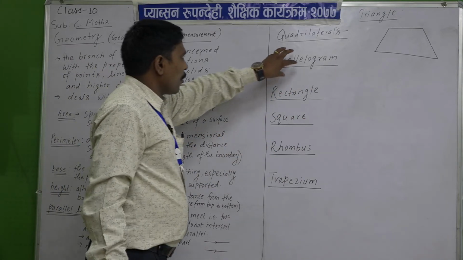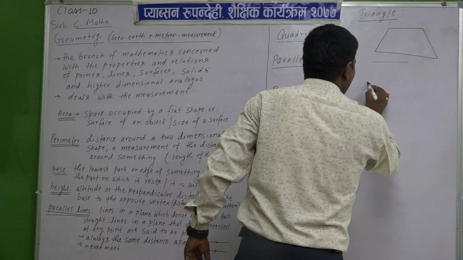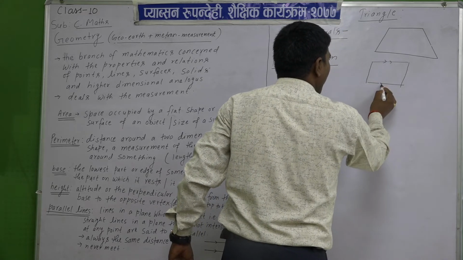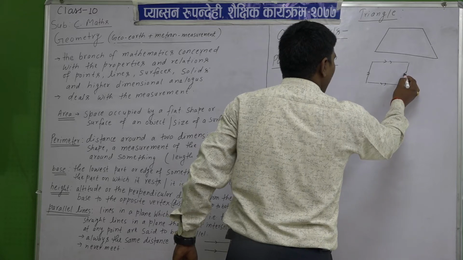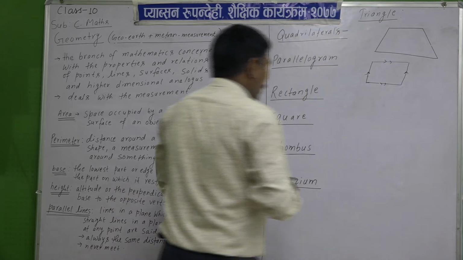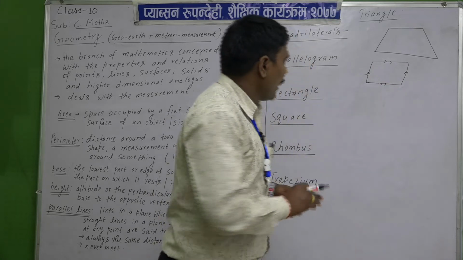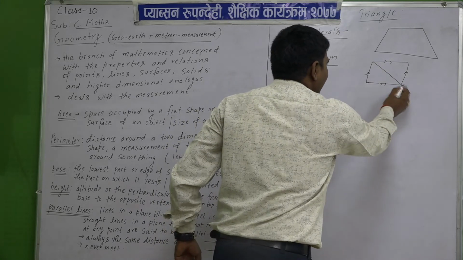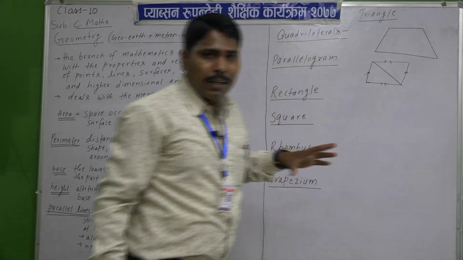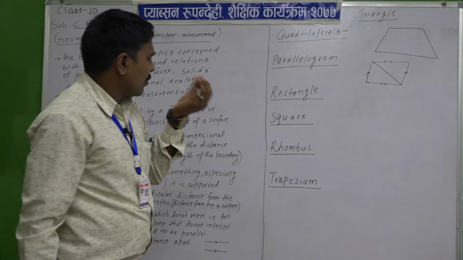Parallelograms: opposite sides are parallel, these two sides are parallel with each other. Their opposite angles are equal and the diagonal bisects it into 2 equal halves, and you have learned many more properties. I am saying only briefly.